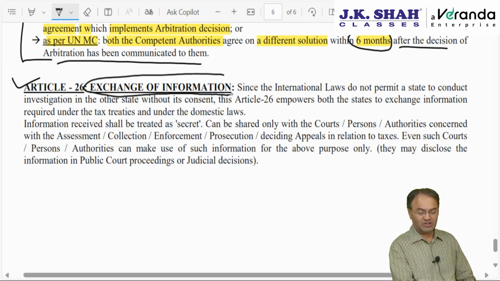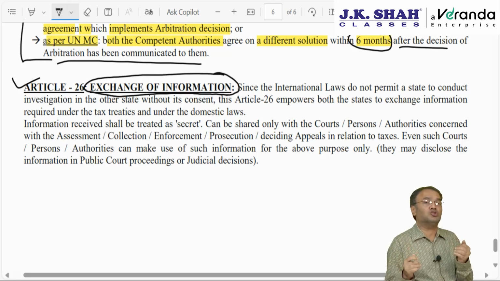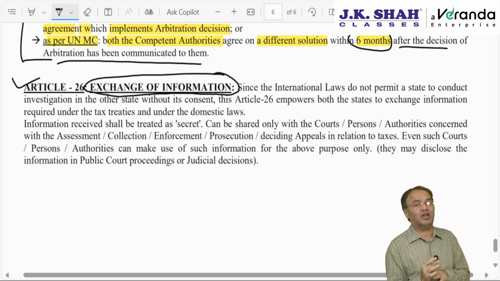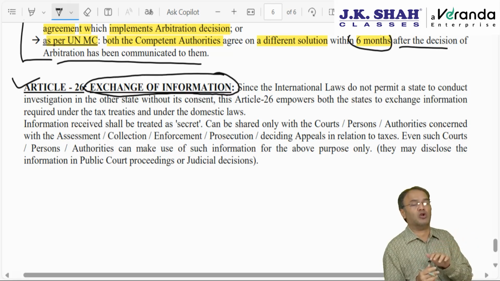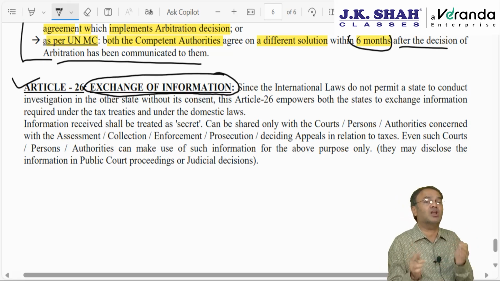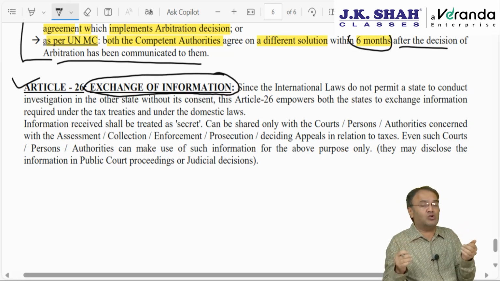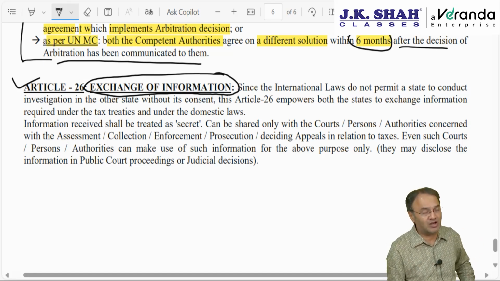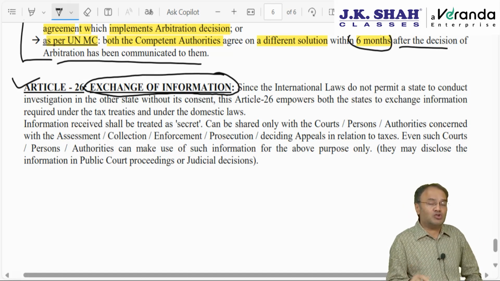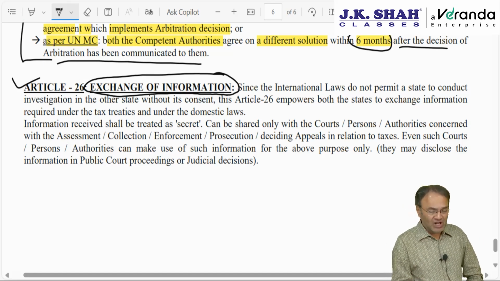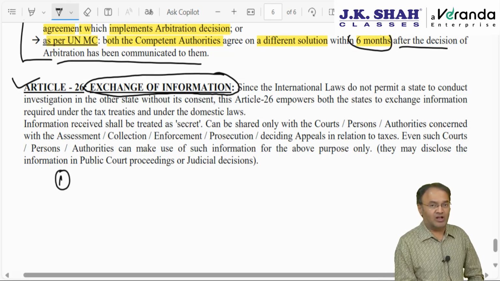Next is article 26, which is not that important: exchange of information. Exchange of information means tax related information. Whenever a DTAA is entered into, it is not only for the purpose of avoiding double taxation. A DTAA will also have a clause where both the countries agree with each other on regularly exchanging certain tax related information. Which all information can be exchanged will be clarified.